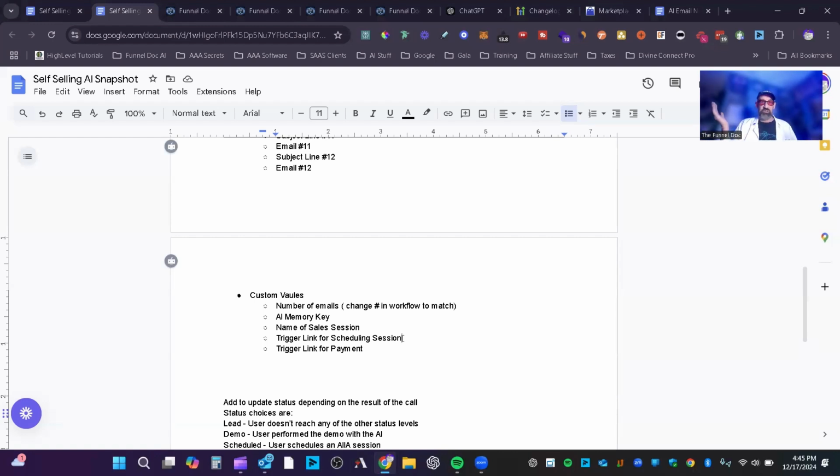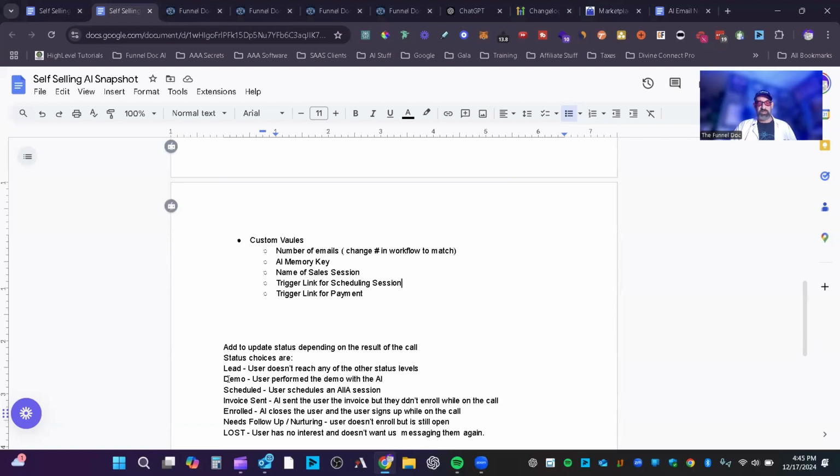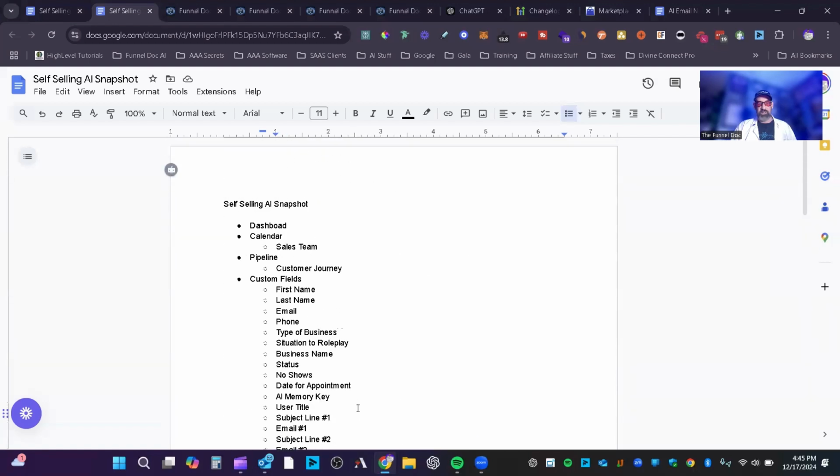And then you've got the payment link. I'd create a payment link for this, put it in the trigger link, and that payment link is basically 5K, whatever you charge for your AI. And then they could just pay it right there on the spot. So that's that. We talked about this last time. That's really all we need to know.